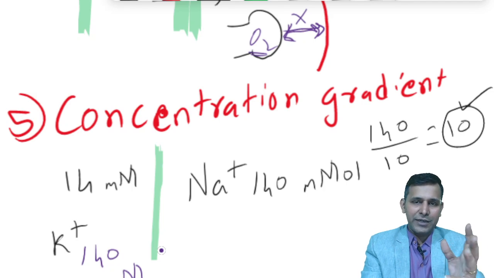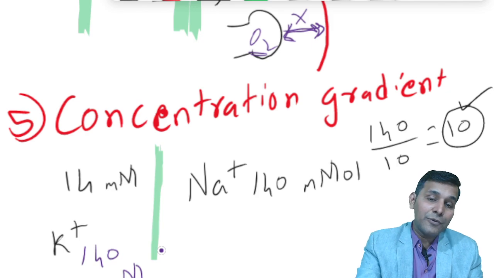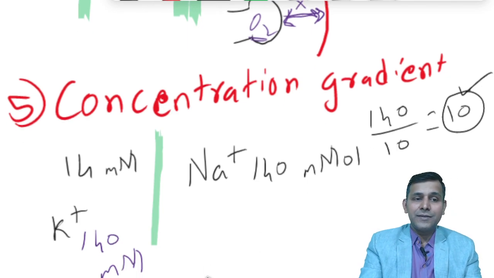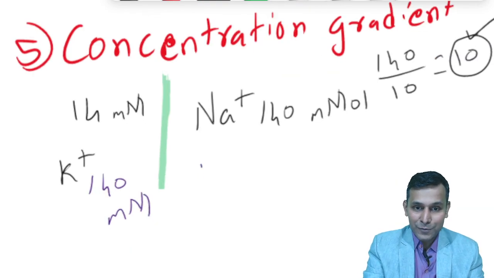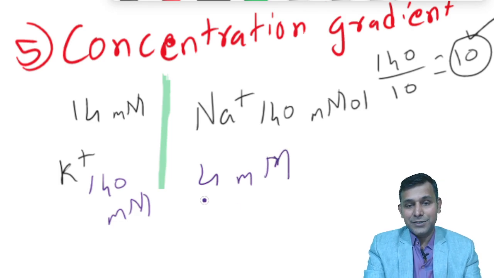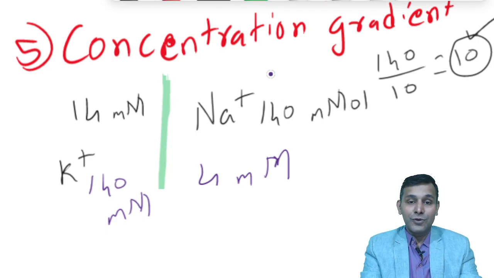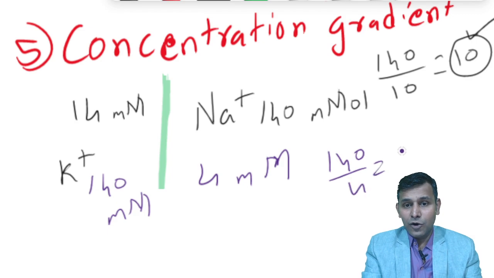For potassium, it is 135 to 140 or 145. So potassium is 140 millimoles inside and it is 3.5 to 4 millimoles outside. You can see now the gradient is quite different. So for potassium, it would be 140 by 4, almost 35 times.